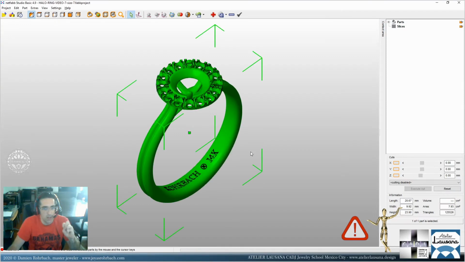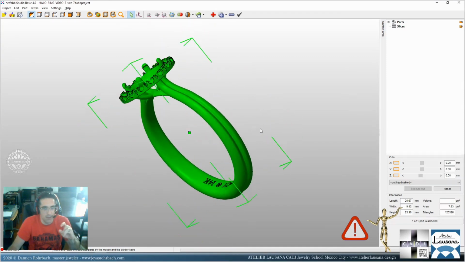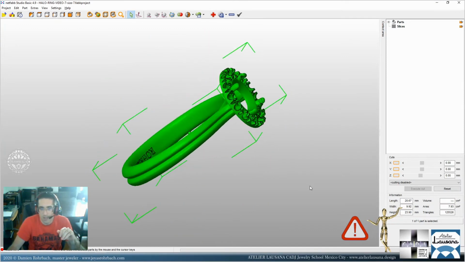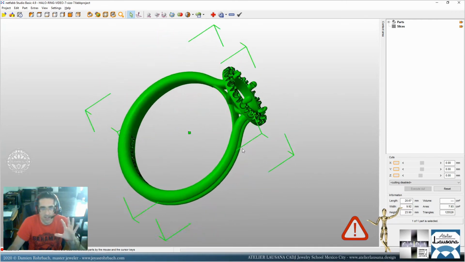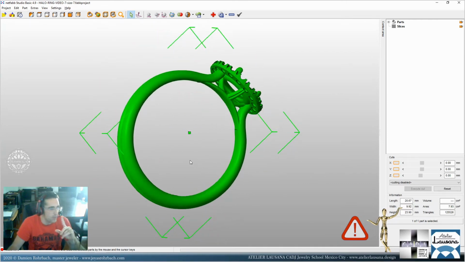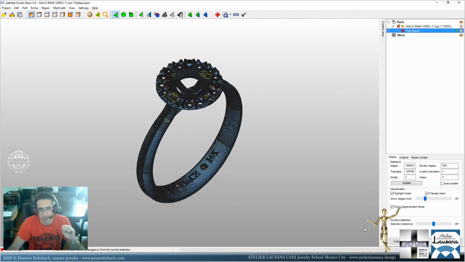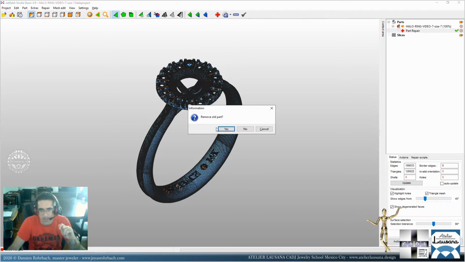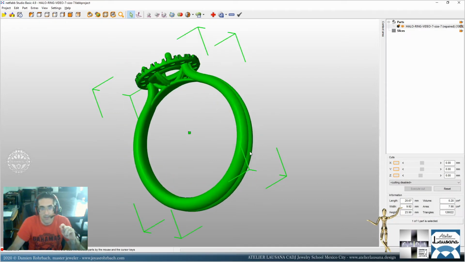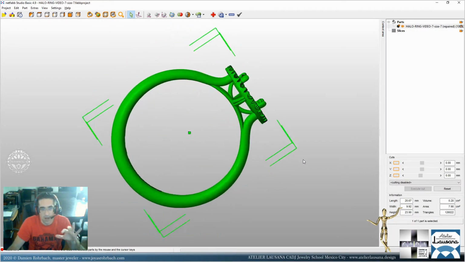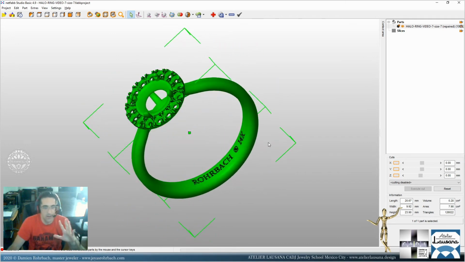Here you load the model, and you're going to have a report. And many times there are some things that need to be repaired. So let's go to the doctor, execute the simple repair, let's apply, and it's done. This model has now been checked and is ready for 3D printing.